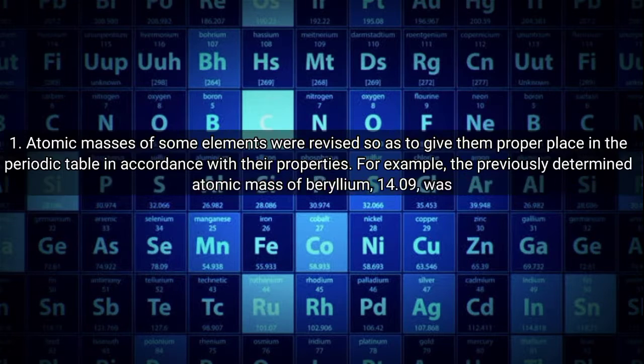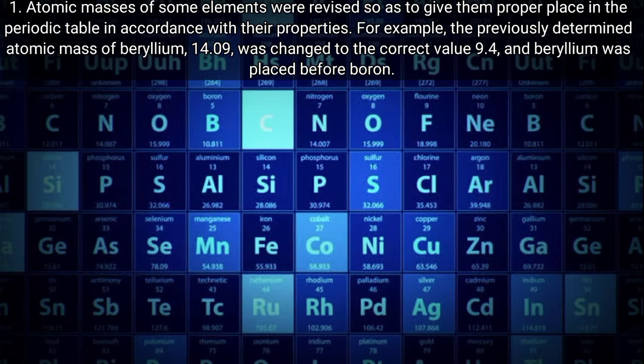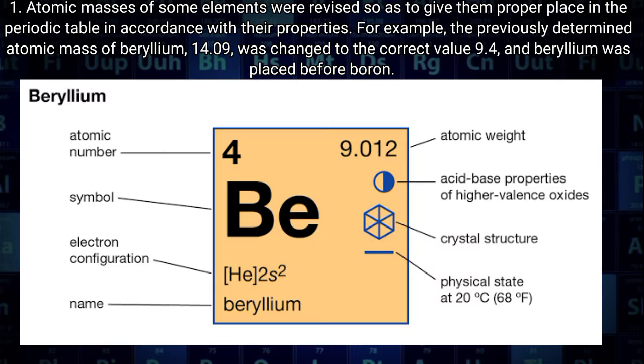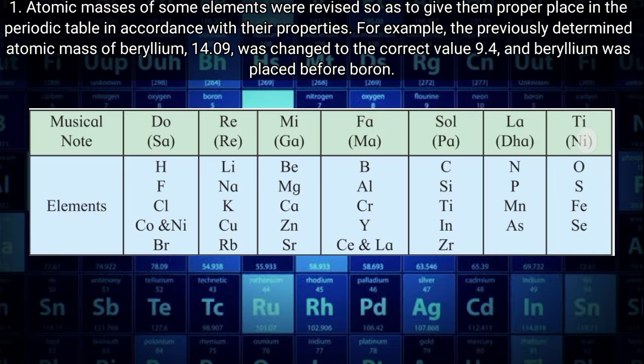Merits of Mendeleev's periodic table. First, atomic masses of some elements were revised so as to give them proper place in the periodic table in accordance with their properties. For example, the previously determined atomic mass of beryllium, 14.09, was changed to the correct value 9.4, and beryllium was placed before boron.